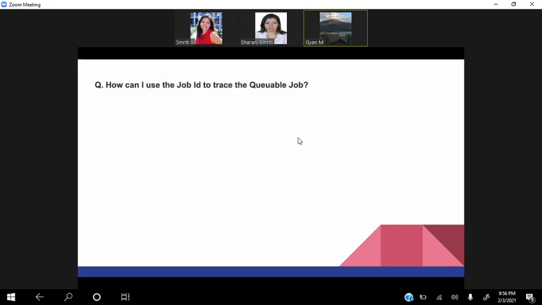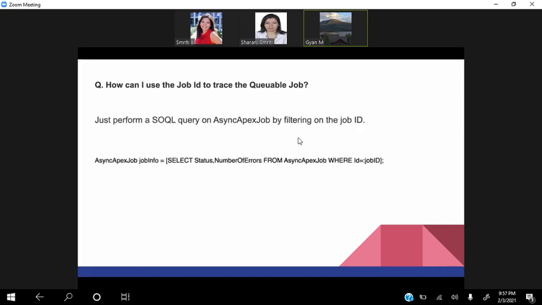The next question is, how can I use the job ID to trace the Queueable job? Okay, not an issue. We can use the AsyncApexJob to perform the SOQL query. If I put AsyncApexJob and then query status and number of errors, then we are able to get the information about the particular job. Correct. Yes, from the AsyncApexJob object.